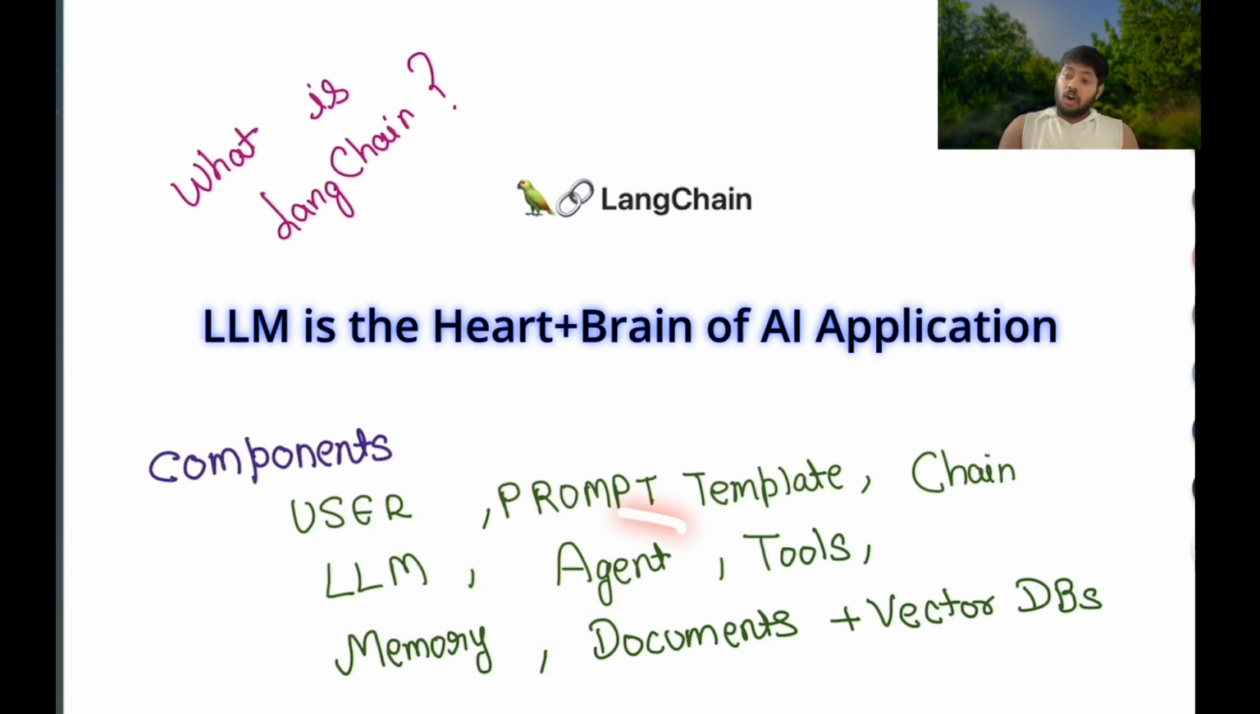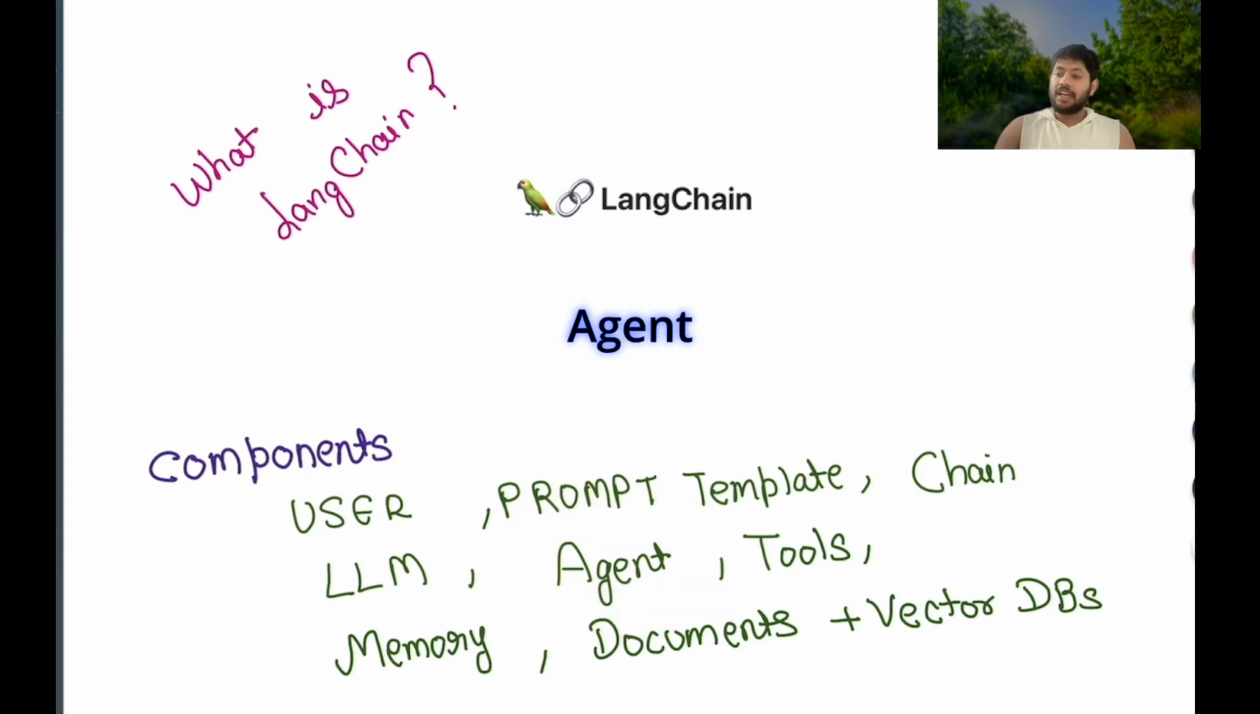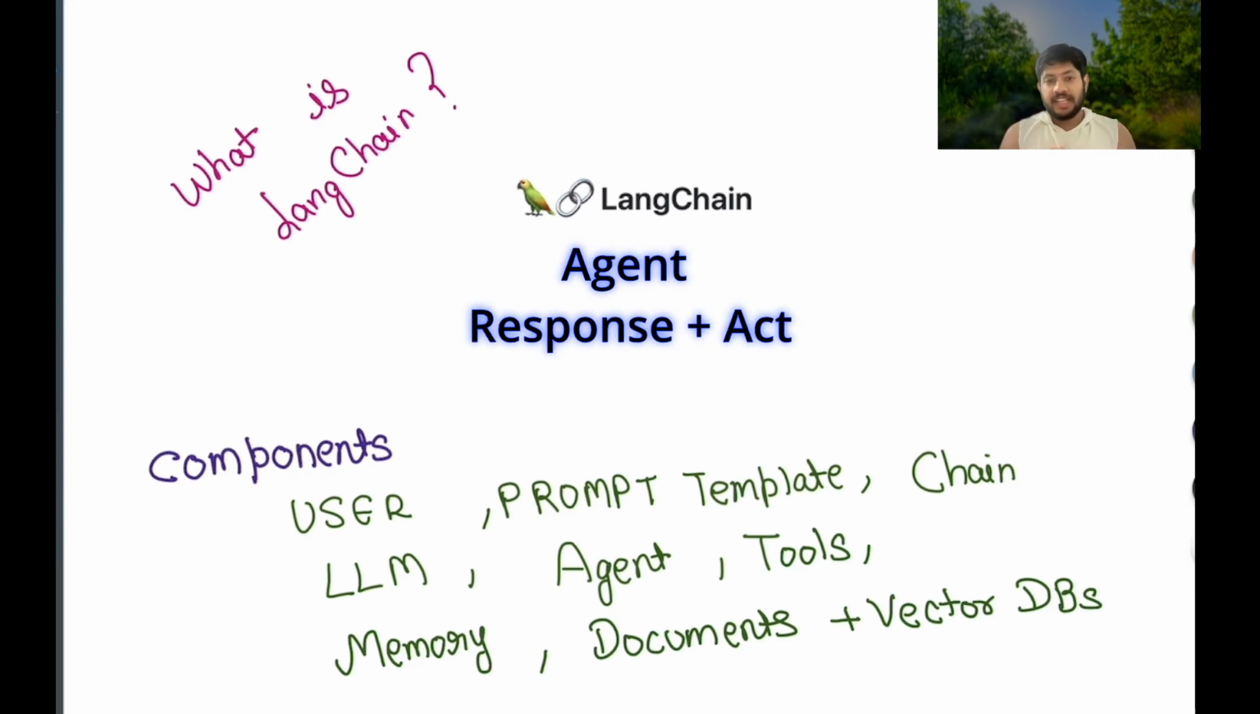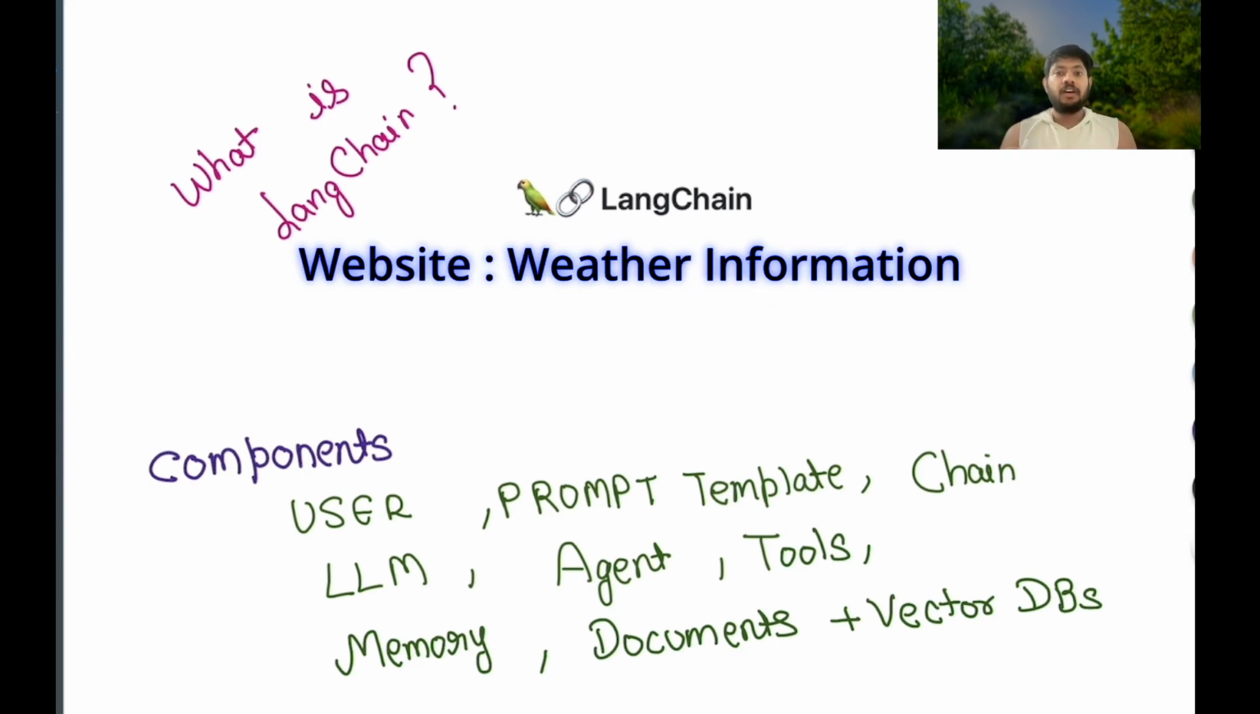Now there is something called an agent. Let me tell you first what an agent is, and then I will tell you why we need an agent. An agent is a more intelligent system which doesn't just follow some steps, it can decide what to do based on the user input. That is, an agent not only gives you some response, but it can do some actions. For example, if I have a website which can display the weather details of different cities, then I can have an agent using which I can send the weather report to some users.